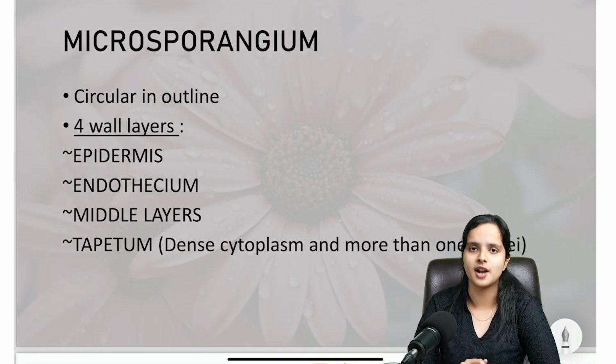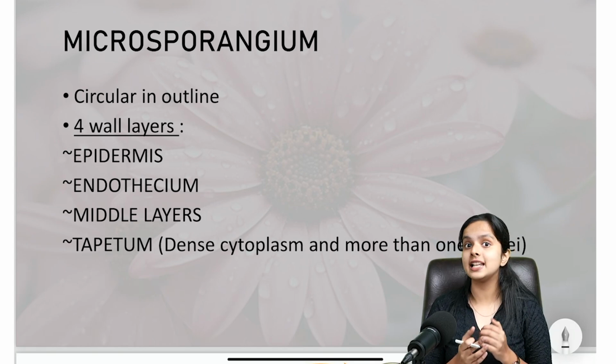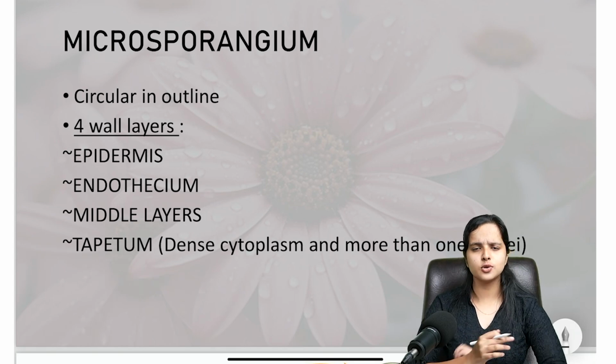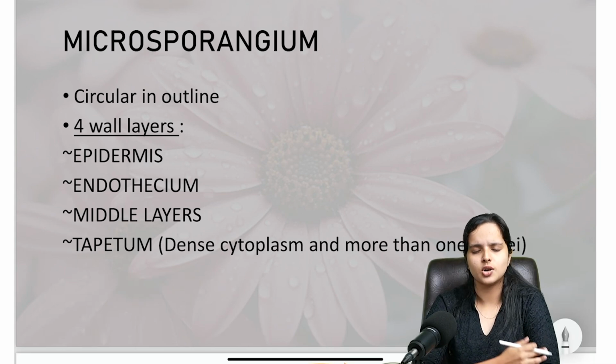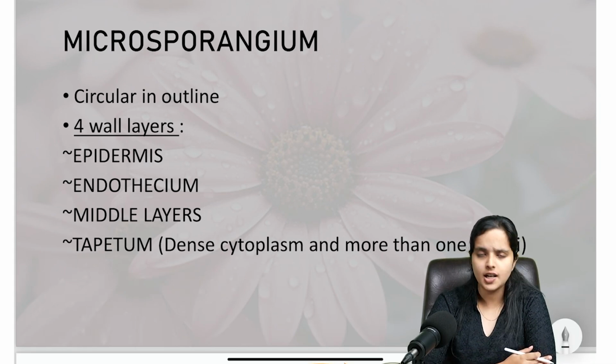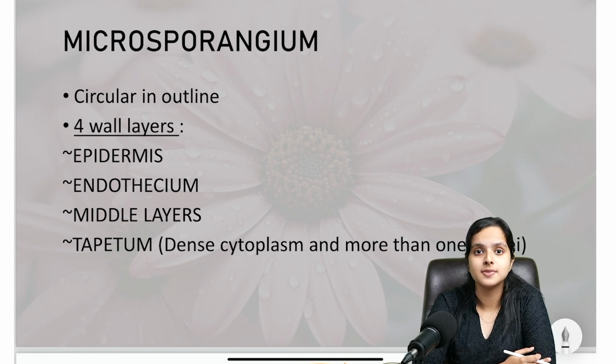How does a microsporangium look? Microsporangia are basically the rooms inside those houses which we've been talking about, right? They are basically those rooms which have the pollen sacs, which contain the pollen grains. Cool. But these microsporangia are actually covered with a lot of wall layers.